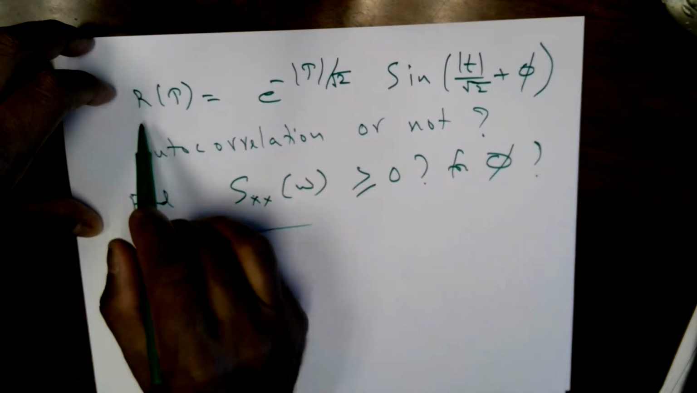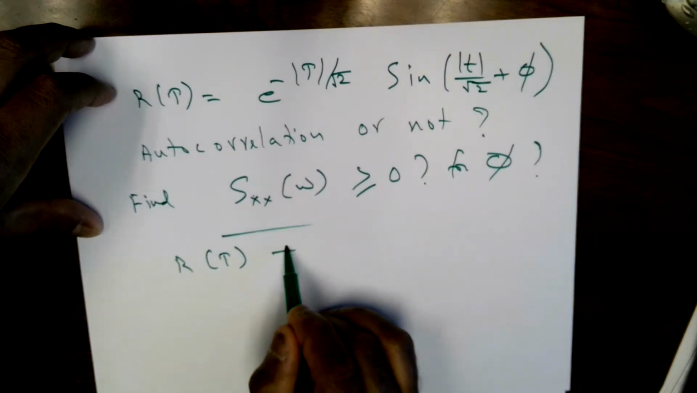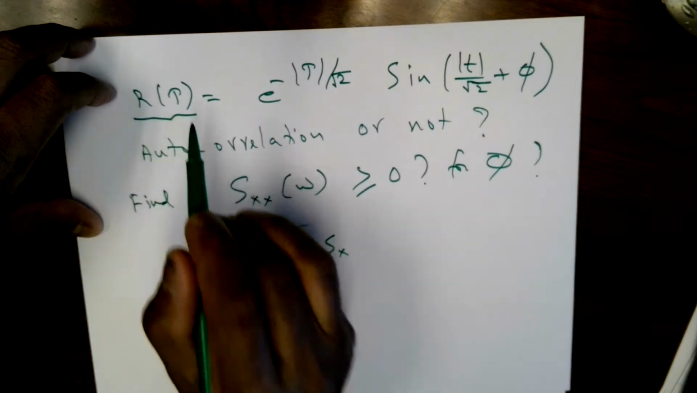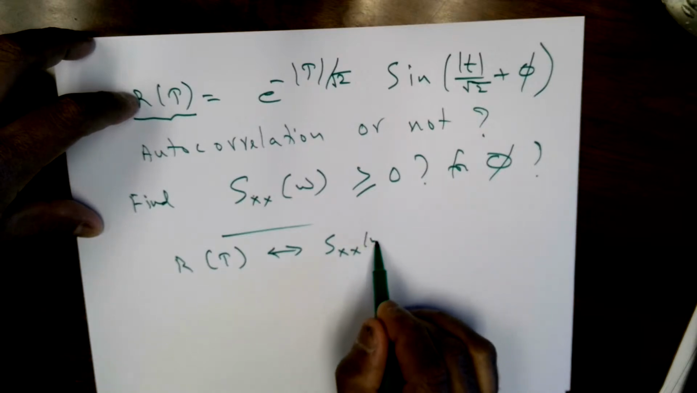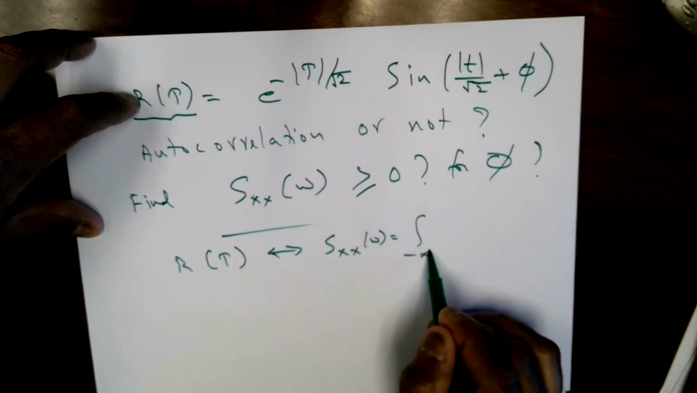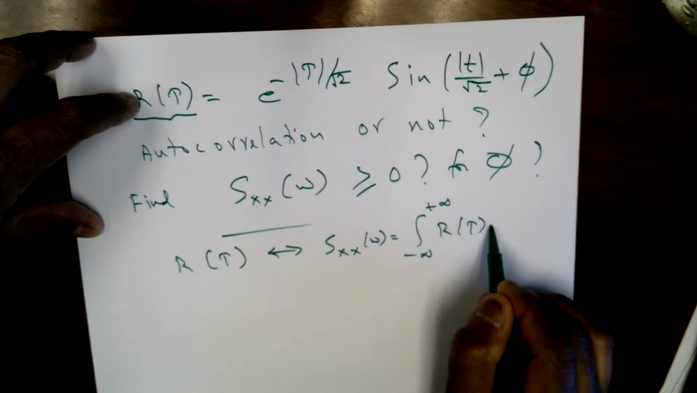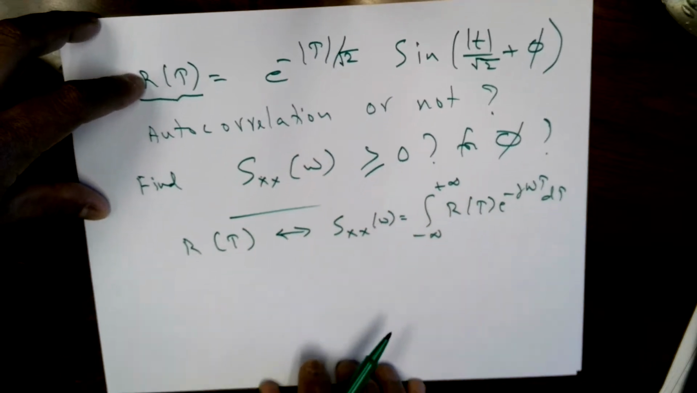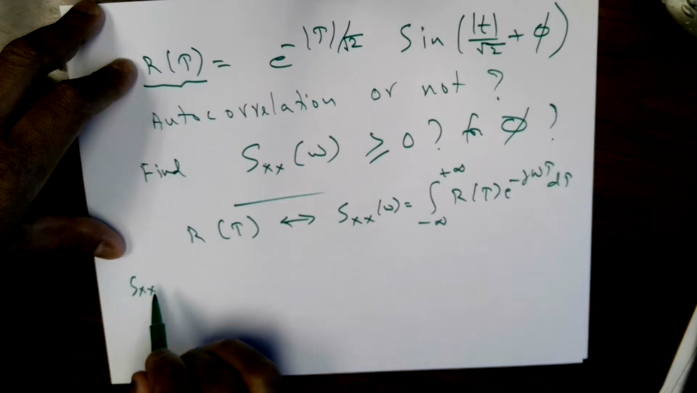The power spectrum is of course the transform of the autocorrelation function. So the idea is, if this is an autocorrelation function, then the transform would be positive, right? R of tau e raised to minus j omega tau. So basically it's a problem on finding the Fourier transform.